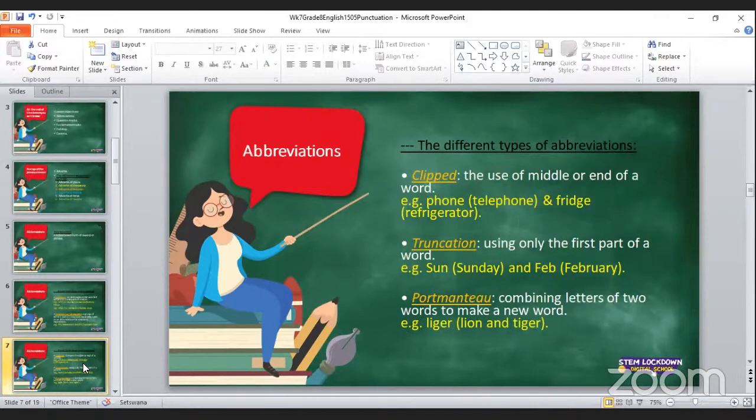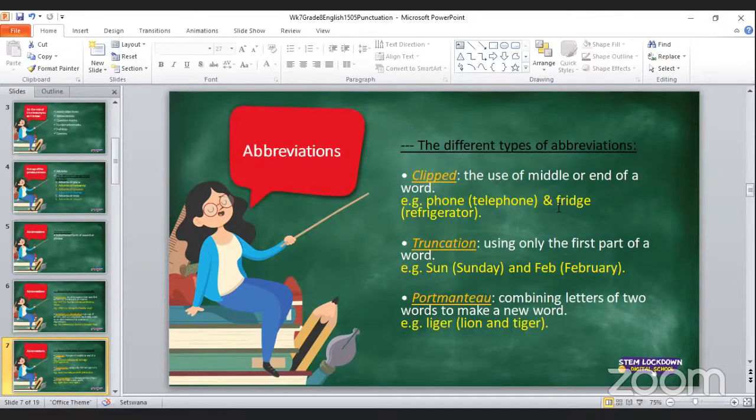So, still on different types of abbreviations, we have clipped. Okay, clipped abbreviations. What are those? This is when we use the middle or the end of a word. Okay, I don't know if you can have other examples for this. So if you can think of an example for clipped abbreviations, please go to the chat and share with us. Okay, all right. So as an example, I wrote phone, and you realize that phone comes from the word telephone. So we just used the end of the word telephone and we say phone. Okay, so that is a clipped abbreviation.